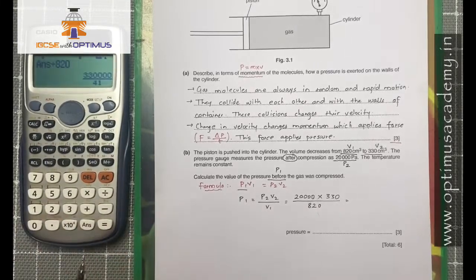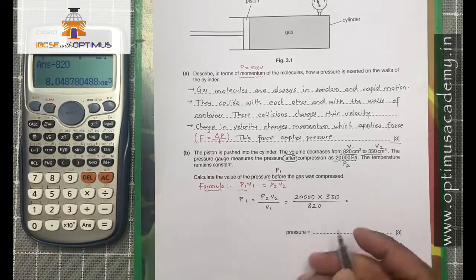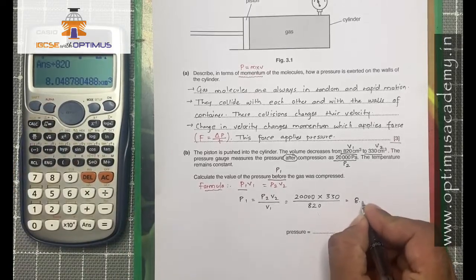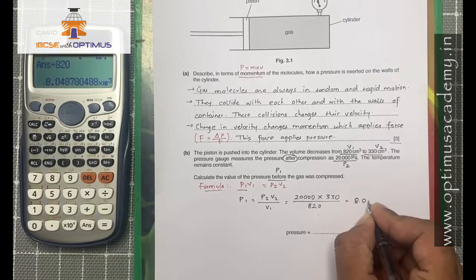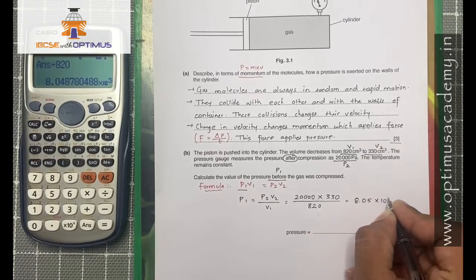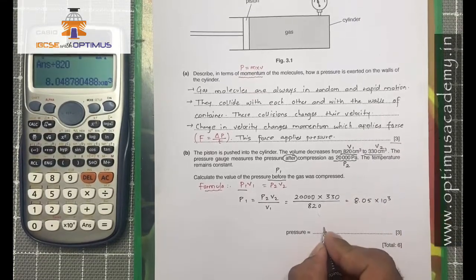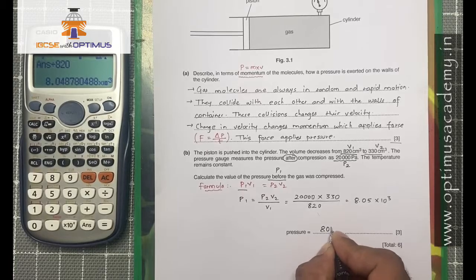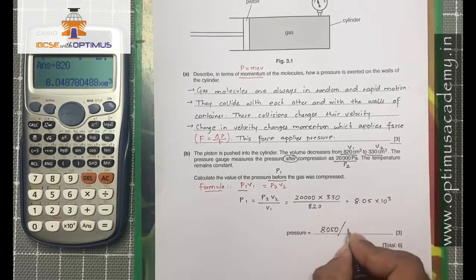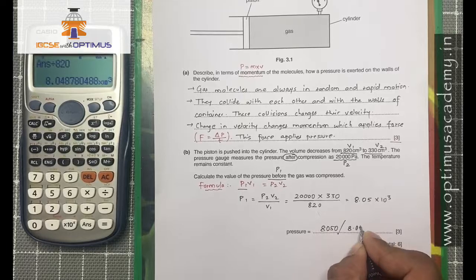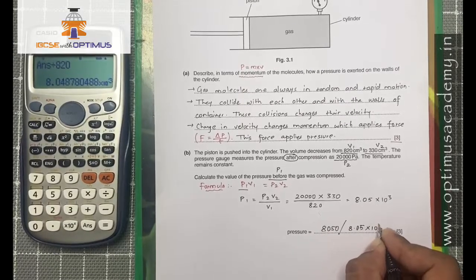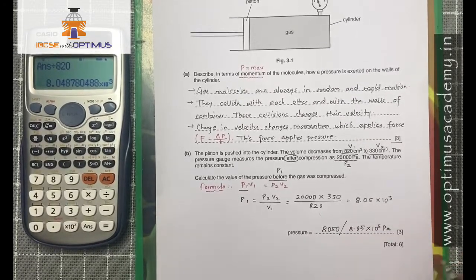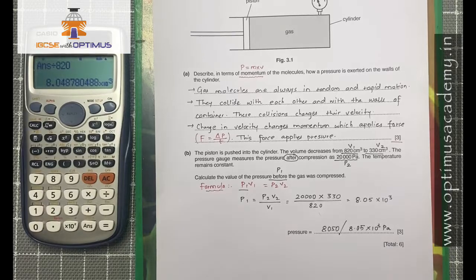The answer is 8.05 into 10 raised to 3. So you can write 8050 or 8.05 into 10 raised to 3 Pascal. That's the calculated answer for the pressure of the gas before it was compressed.